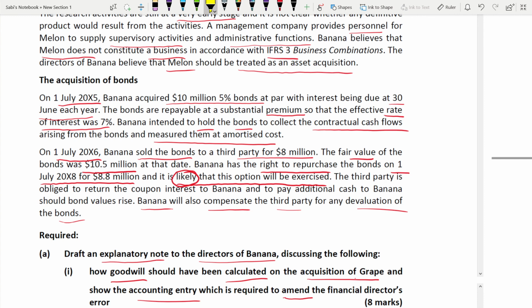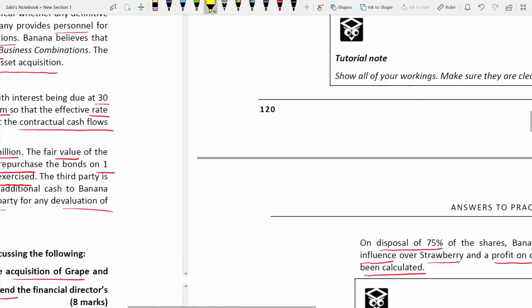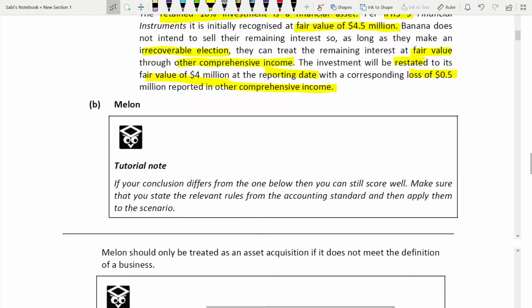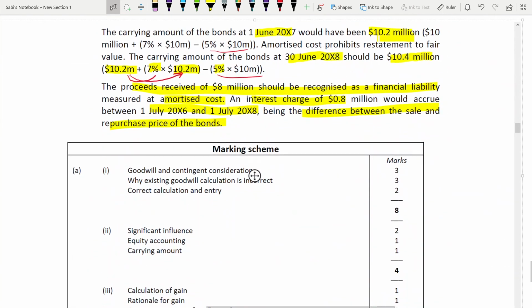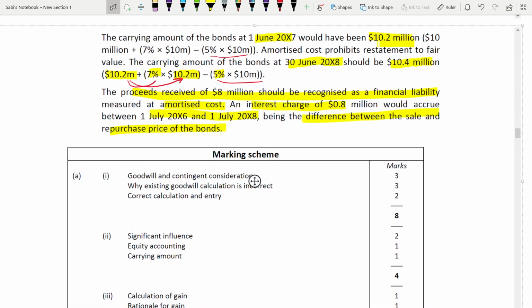From 1st of July 2006 to 1st of July 2008, the difference is 0.8 between the sale price and the repurchase price. They have clearly mentioned it. Because once a liability comes, definitely interest will also come. So that interest is the difference between the sale and the repurchase price of the bond, 0.8, between this date and this date.